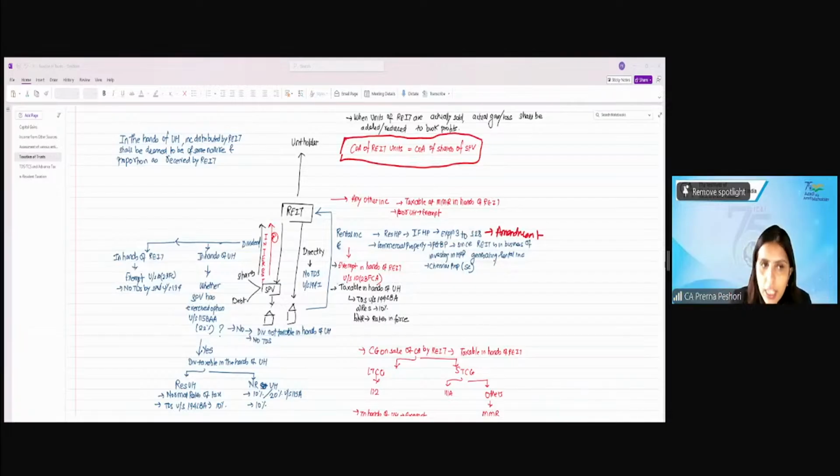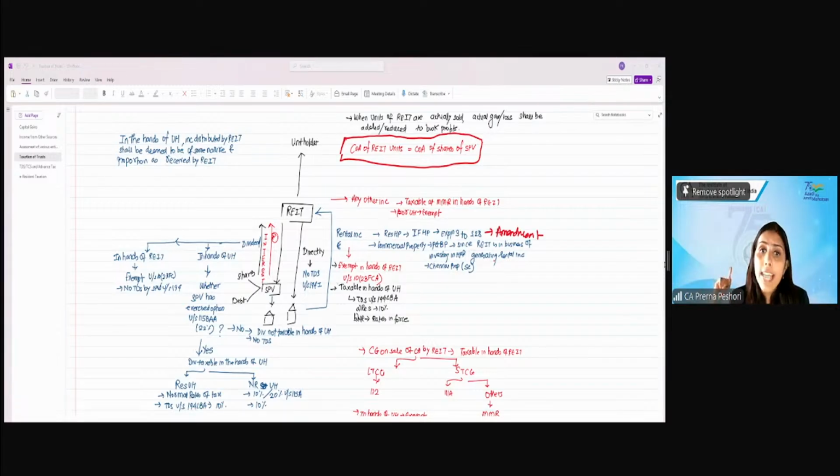In the hands of the REIT, the dividend received from the SPV will be exempt under 10(23FC). Also, when the SPV distributes the dividend to the REIT, it is not required to deduct the TDS under 194. Are we clear? Because this is exempt income.